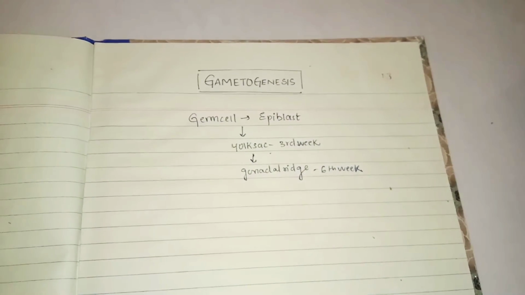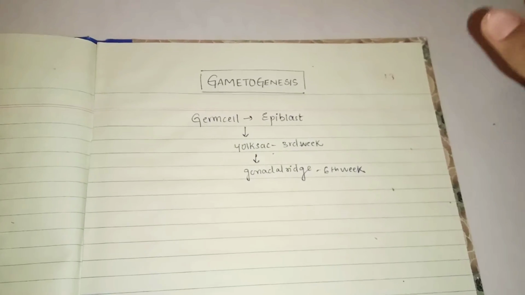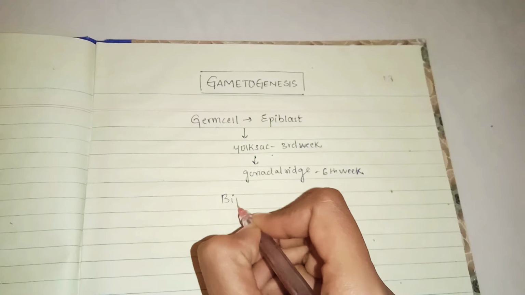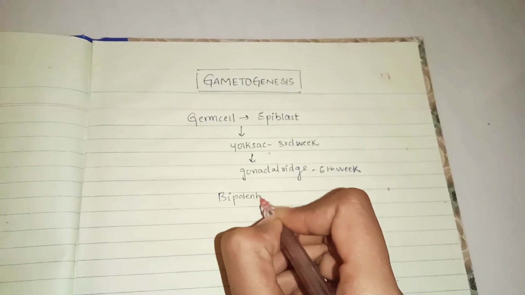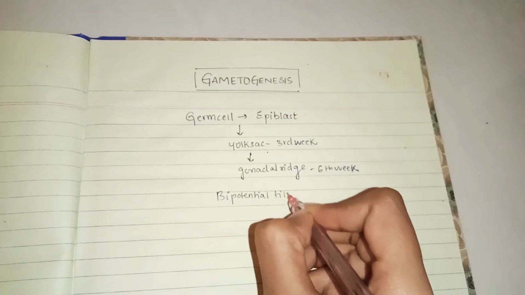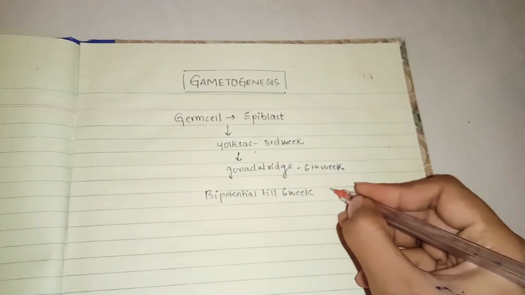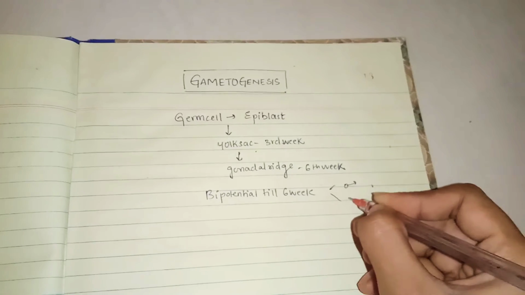Now it has come to the gonadal ridge, right? One more thing you need to remember, that this germ cell is bipotential till the 6th week. It may convert into either male or female.